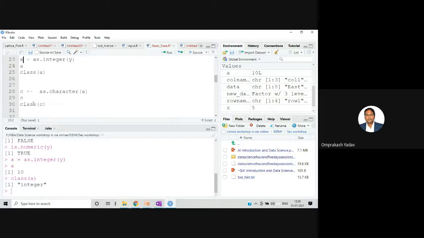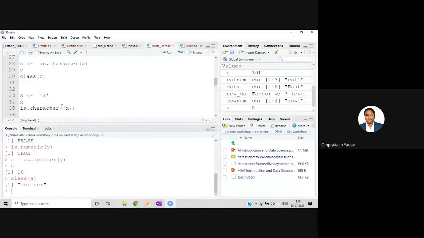Thank you. So similarly, we have the character kind of data, right? For example, if we try to convert the same data to character, you can do that. You can put the a inside as dot character, and you can convert to the character type. But remember, it should not be a string. It should be only one single character. And the second thing you have to remember: two functions, is dot function and as dot function. With the is dot function you can check whether it is true or false, and with the help of the as dot function you can convert from one particular data type to another data type.